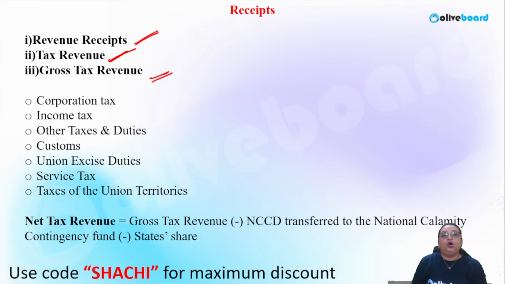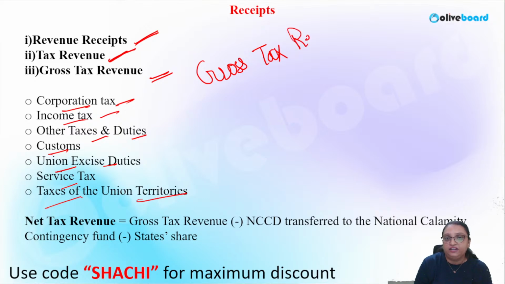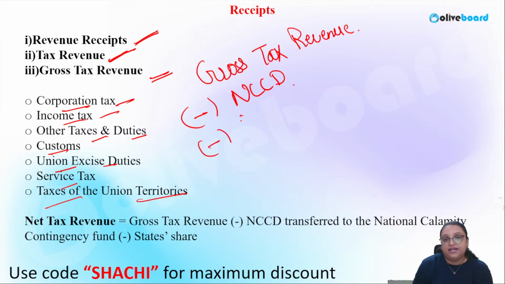Okay. So when we are talking about the tax revenue, corporation tax, income tax, other taxes and duties will be there. Custom, union tax, service tax, taxes on union territories. When we are talking about net tax revenue, it means gross tax revenue, whatever the revenue received by the government from the tax sources, minus NCCD transfer to National Calamity Contingency Fund, minus state share.